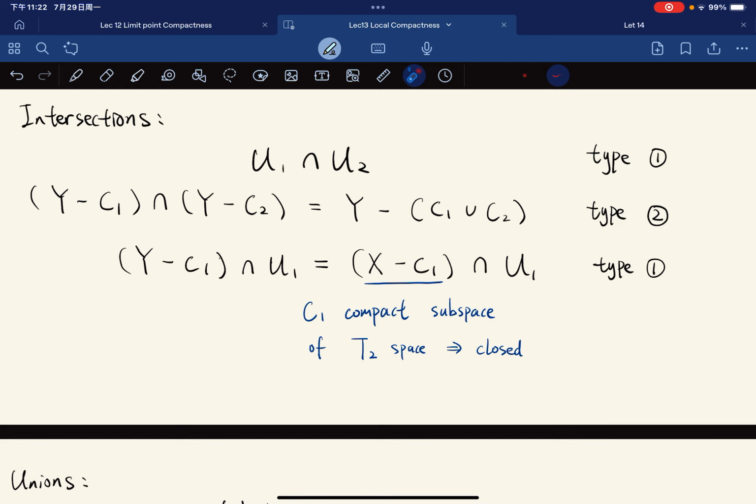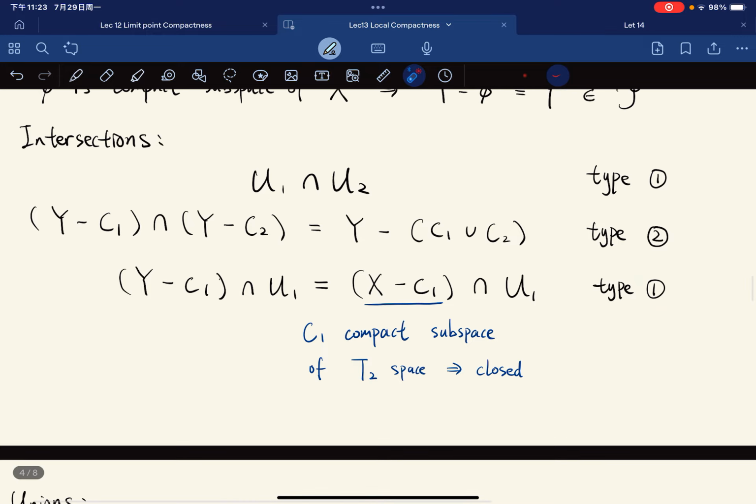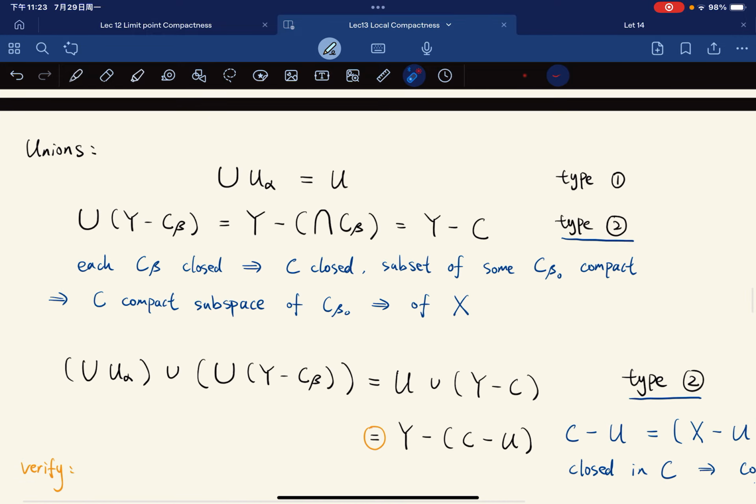Because, exactly, a finite union of compact spaces is still compact. That is no doubt. And from this equality here, X minus C1. Well, C1 is a compact subspace of what? Of X, right? X is Hausdorff, so it is closed. So C is closed in X, so this is open in X, and this is also open in X, so this is of type 1, right? An open set in X. Okay, and we're going to check unions.